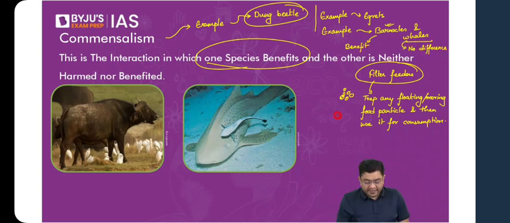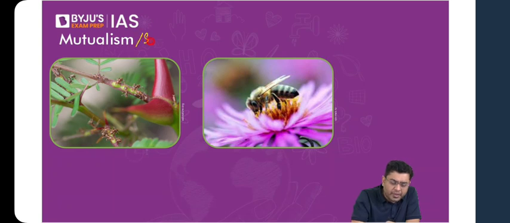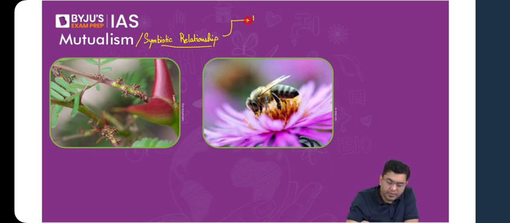Now after that, we have mutualism. Mutualism is also referred to as a symbiotic relationship. What is the meaning of that? That basically indicates a relation where both the species benefit from the interaction.